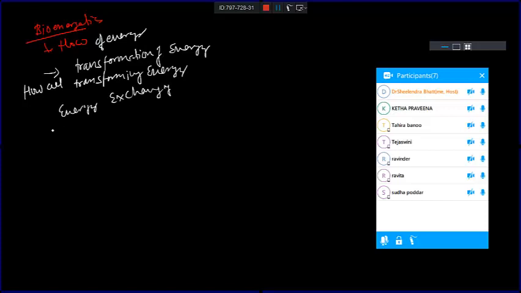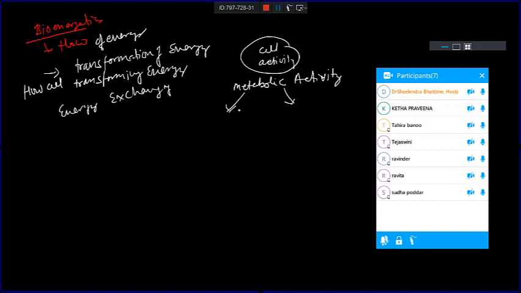For example, there are various cells performing various activities, various metabolic activities. We can classify metabolic activity into two pathways.